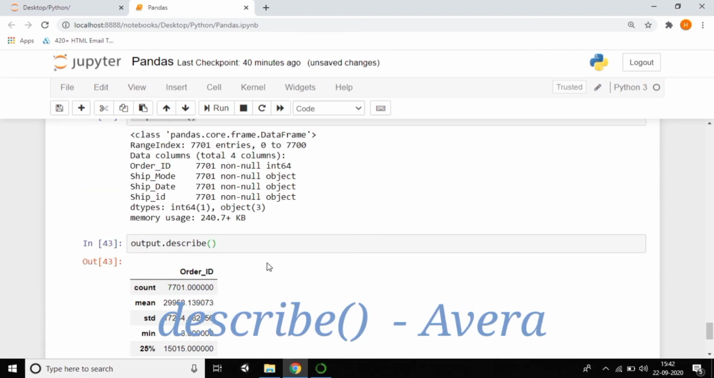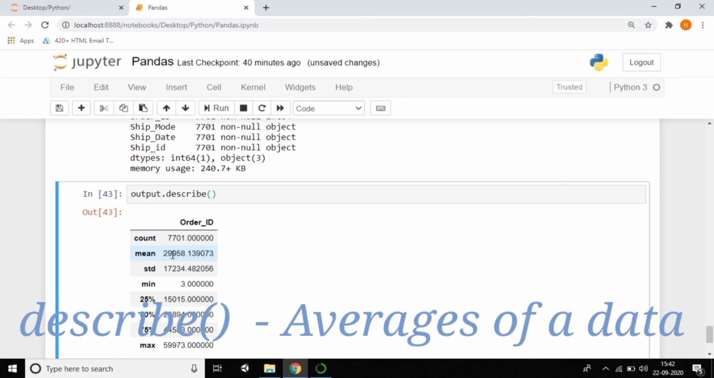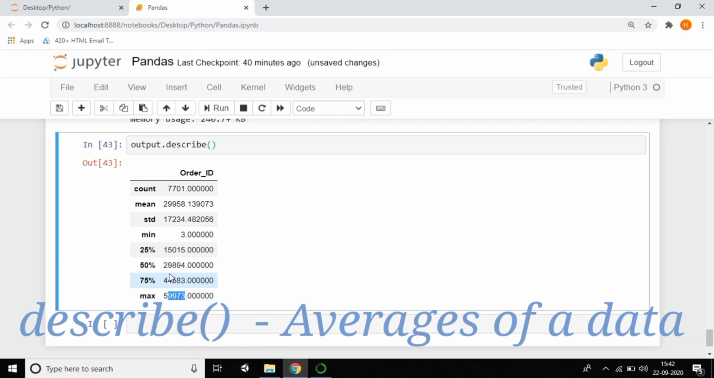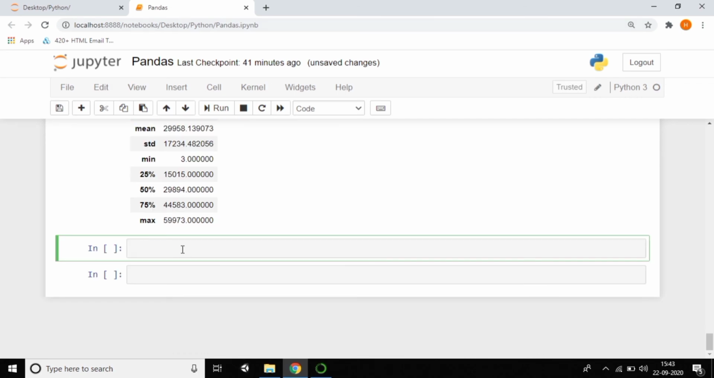Shift+Enter, and you can see the order id statistics. I think you know the mean, mode, and so on. It shows the maximum and everything that was counted by using describe. We have another method called shape. By using shape, we are able to know how many columns and how many rows are available in a table.